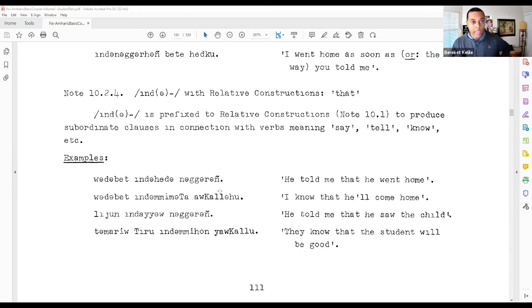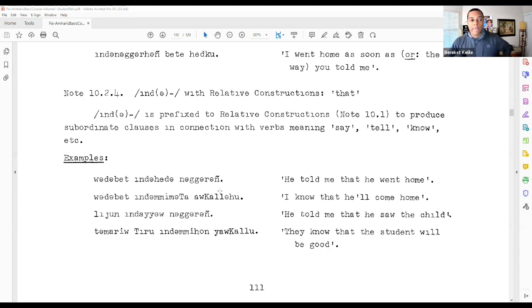Then finally, the last use is inda with a relative construction, and it means that. And so inda can be affixed to a relative construction. As we saw earlier, it replaces the ya or yummy prefix, and it produces a subordinate clause in connection with the verbs meaning say, tell, or know.